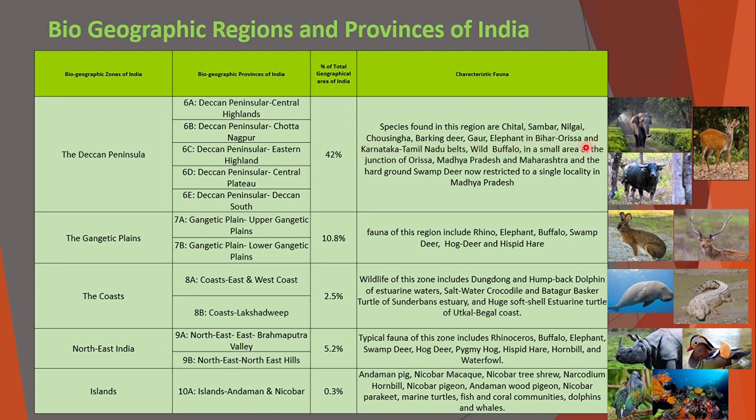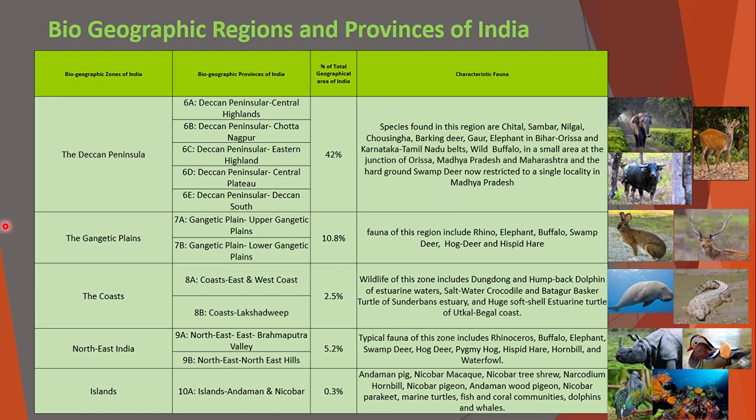In Bihar, Odisha, and Karnataka, Tamil Nadu belts. Wild buffalo in a small area at the junction of Odisha, Madhya Pradesh, and Maharashtra, and the hard ground swamp deer now restricted to a single locality in Madhya Pradesh.